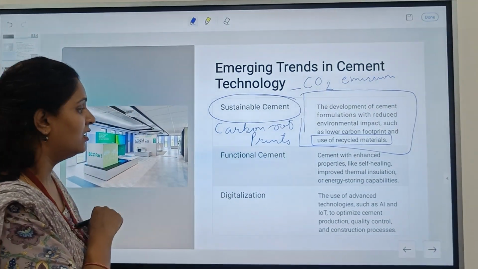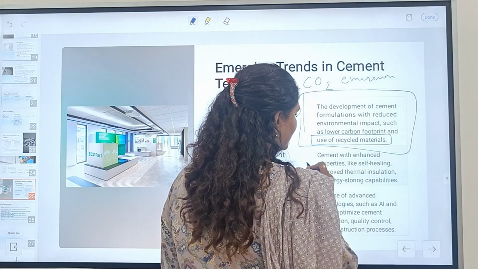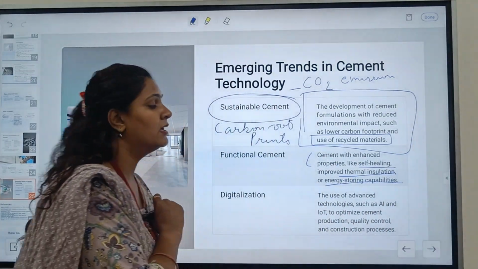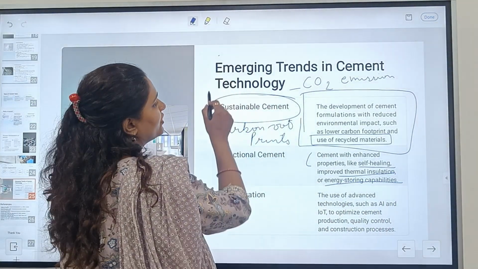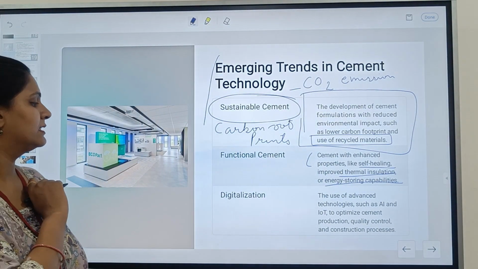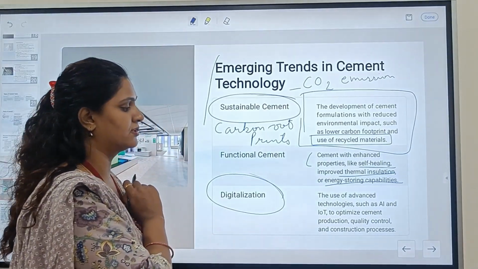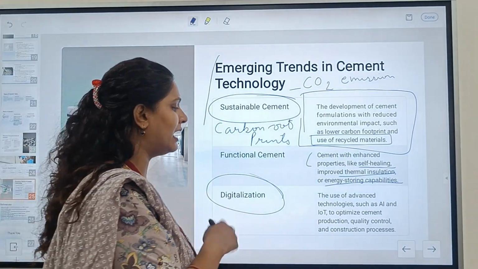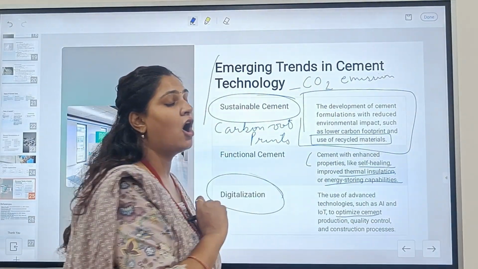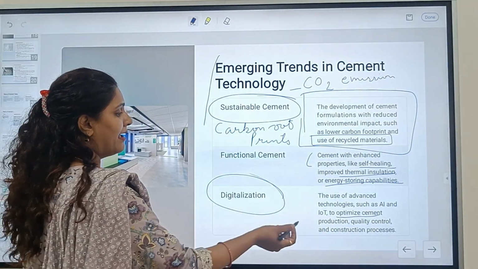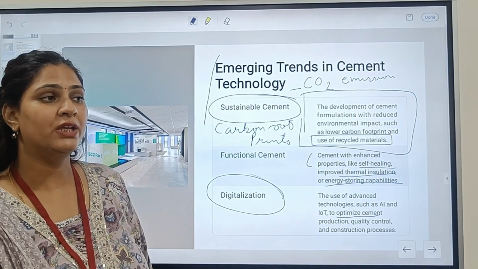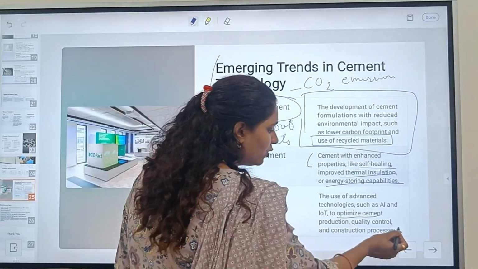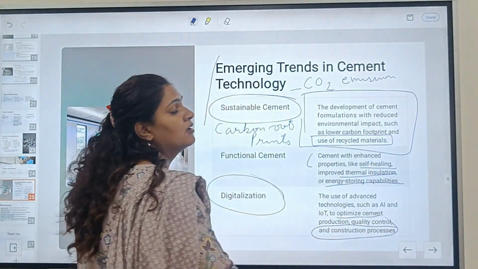And the functional cement. Functional cement is a cement with enhanced properties like self-healing, thermal insulation, and energy storing capabilities. These types are the emerging trends and technologies we are going to use in cements. Another is digitalization, which is more and more in use. Advanced technologies such as AI and IoT are used to optimize cement production. How can we optimize cement production? When we prepare a concrete, we can partially replace the cement with other pozzolanic materials. Then we can control the quantity of cement production.